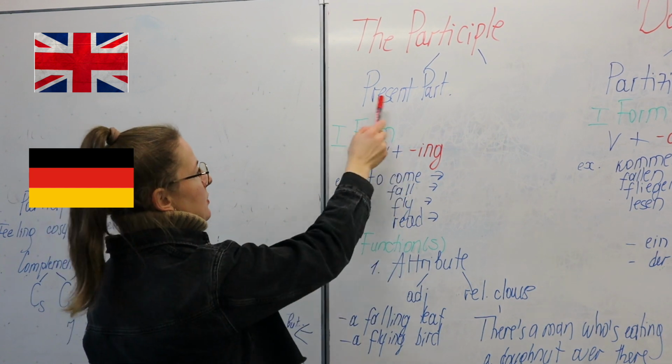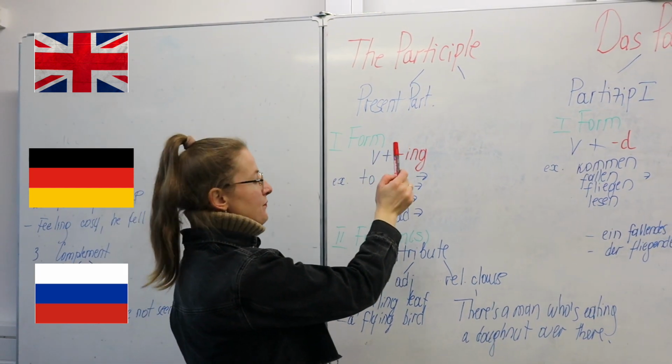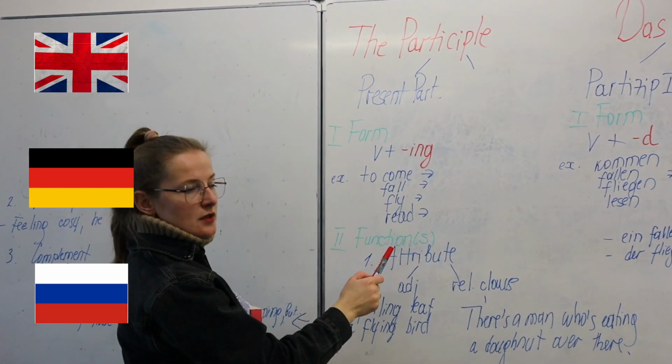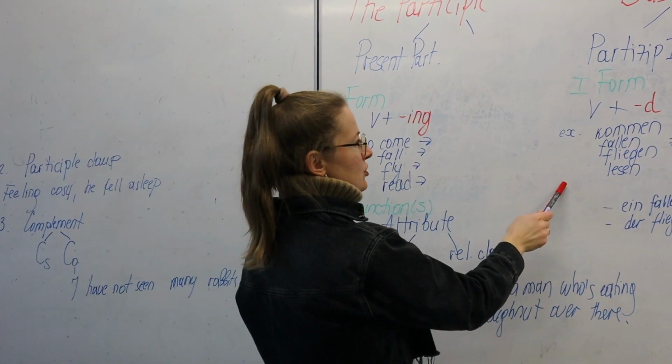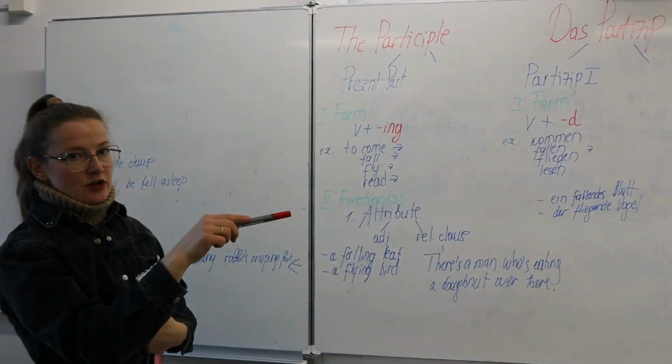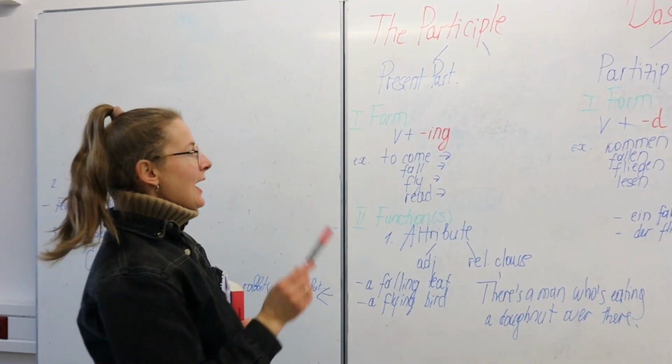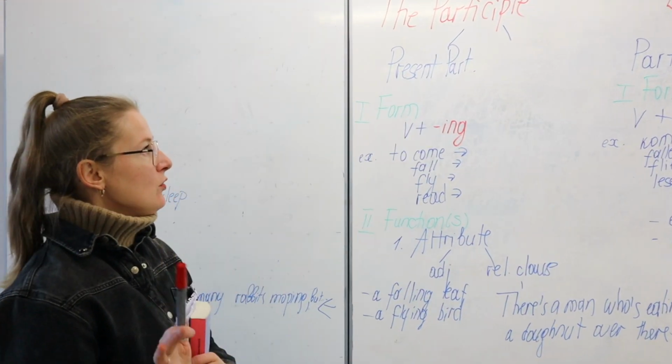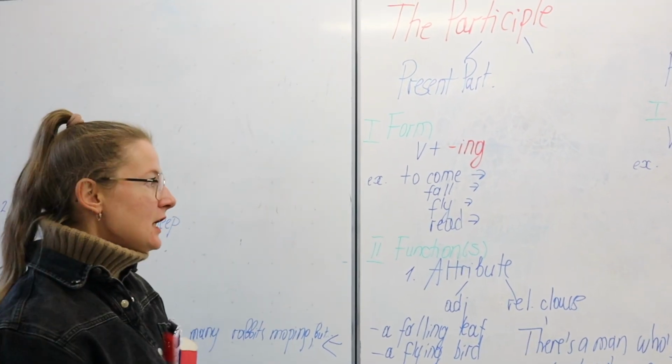Okay, so we're going to be talking about the form first, then we're going to be talking about the functions, then we'll move on to German, and then we'll end by talking about Russian. Let's talk about the form. How can you form the present participle in English?